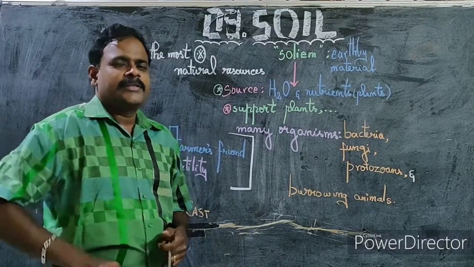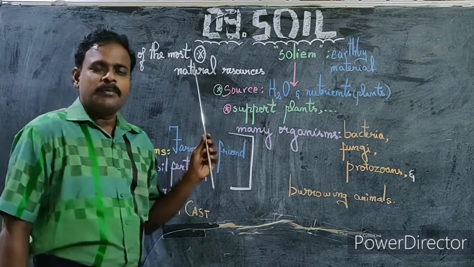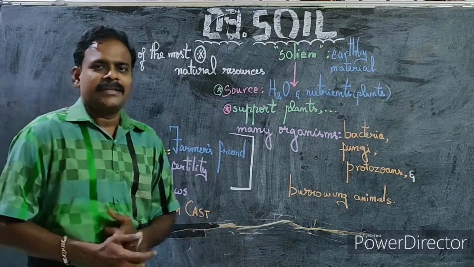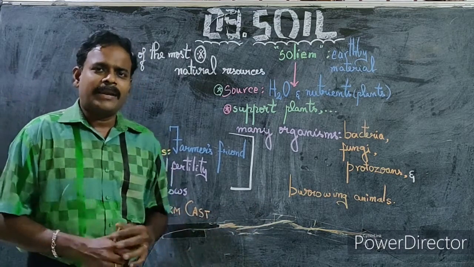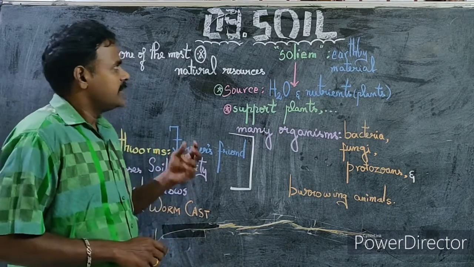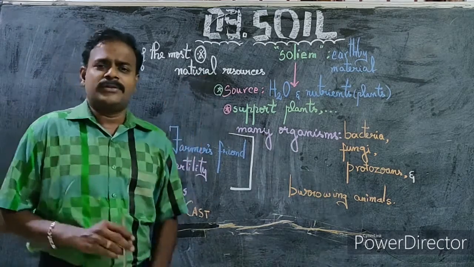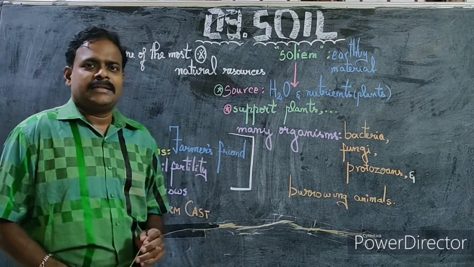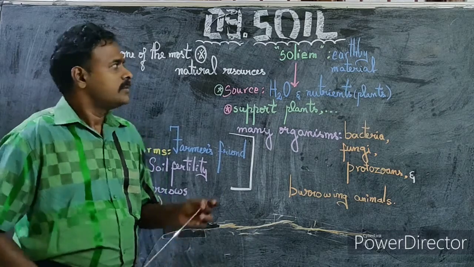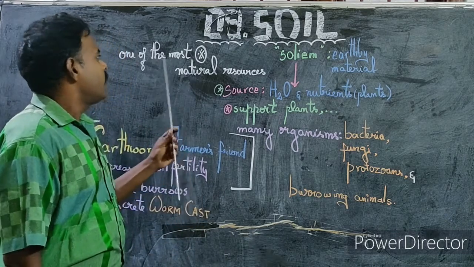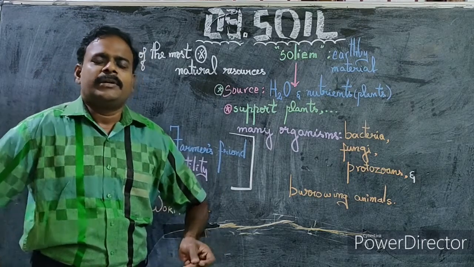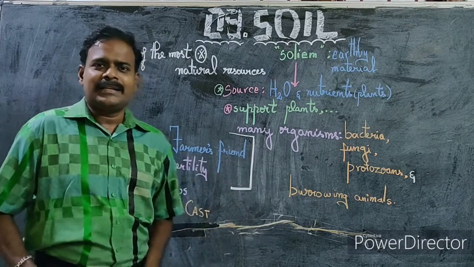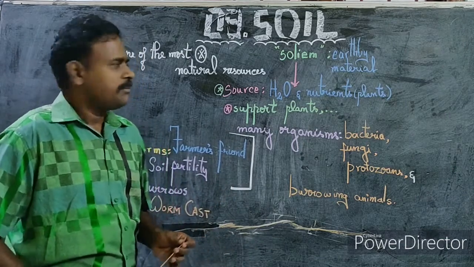Soil. Soil is one of the most important natural resources. There are many resources found in our earth, found in our planet. Among those, we have some natural resources like water, various different kinds of minerals, and soil. Hence we say soil is one of the most important natural resources, which means there are also other important natural resources found on this planet.